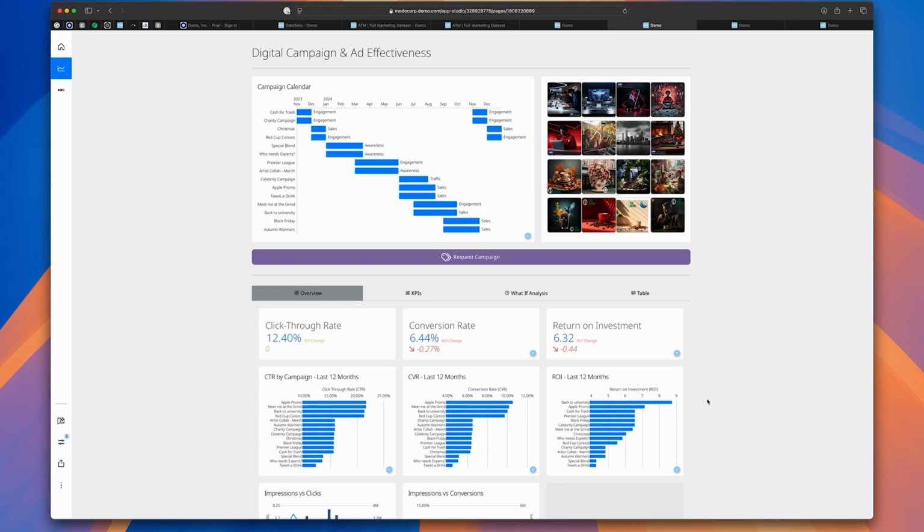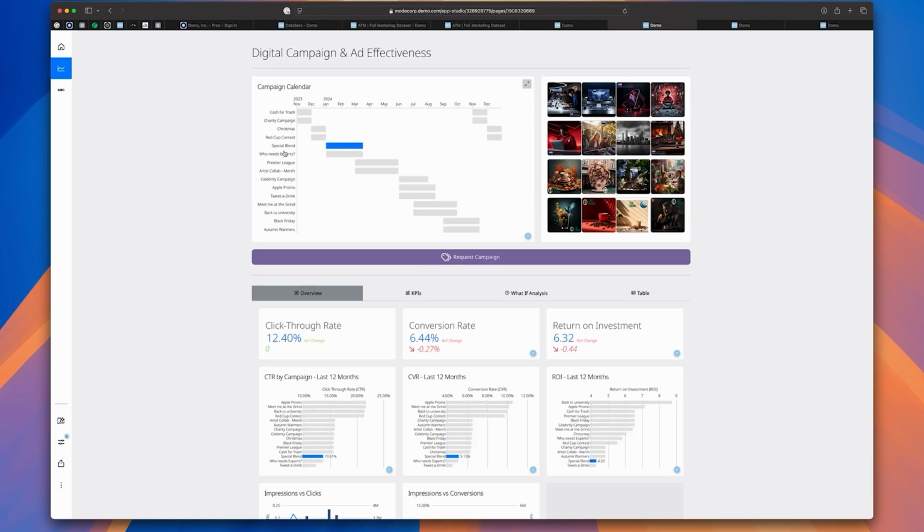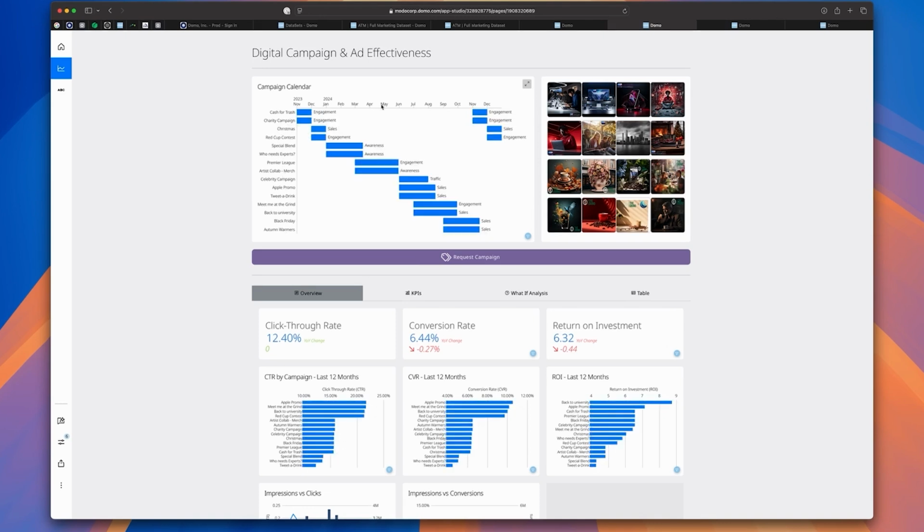Here in this example, we have an app created to give us insights into our digital campaign and ad effectiveness. Let me take you through some of the key and core features that App Studio offers before looking at how we can edit and create an app like this. First of all, at the top, we have a Gantt-style chart that shows us all of our past and future campaigns and for how long they run, as well as the objective associated with that campaign. We have a small custom application to the side of it that shows us the creatives and imagery that's associated with our campaigns.